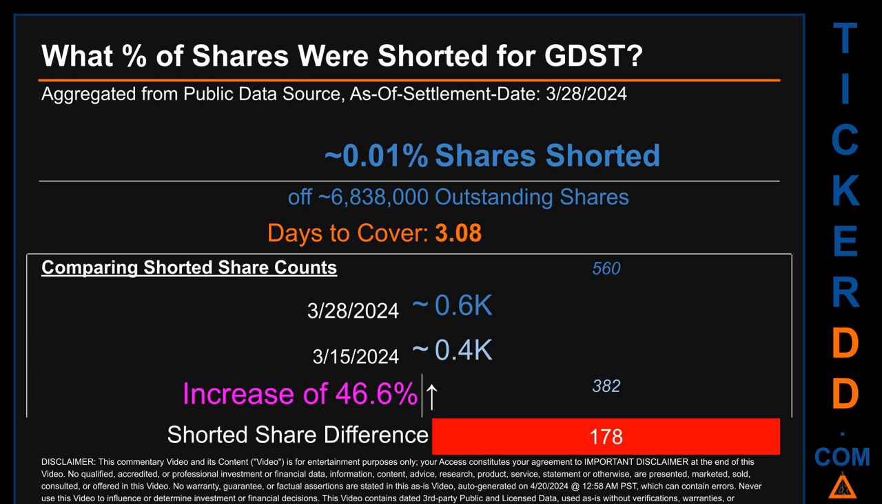When I compare the current 2-week period data snapshot against the previous period, ending in settlement date, March 15, 2024, I find that the current snapshot had roughly 0.2 thousand more shares shorted. This means that, compared to the previous snapshot, the current snapshot has an increase of 46.6% of shorted shares.